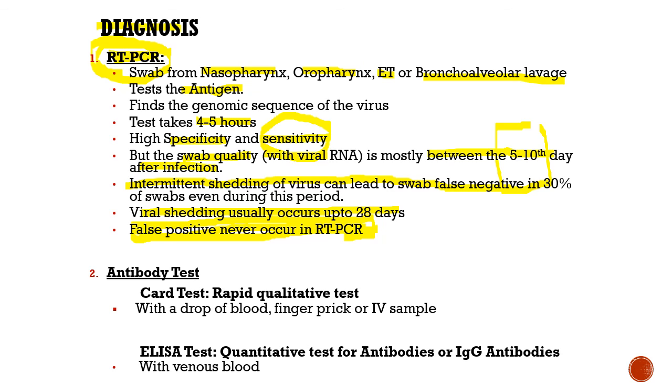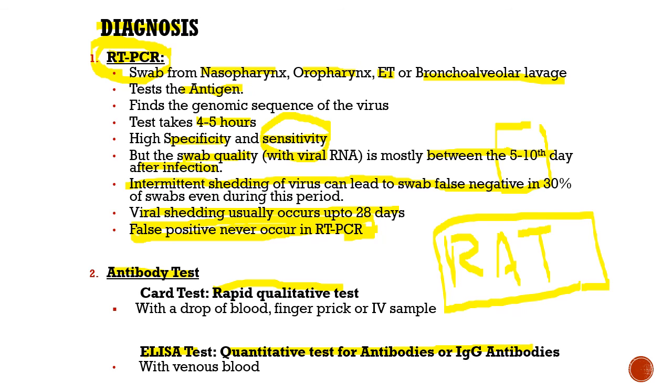Okay. Other tests are antibody tests, that is a rapid qualitative test, which can detect the antibody in the blood. ELISA, that is the quantitative test for antibodies or IgG antibodies. Then there is something called RAT, rapid antigen test, introduced by the government, which can give a result in like 1 to 2 hours, and this can be done in place of RT-PCR in low resource settings or as a primary investigation.